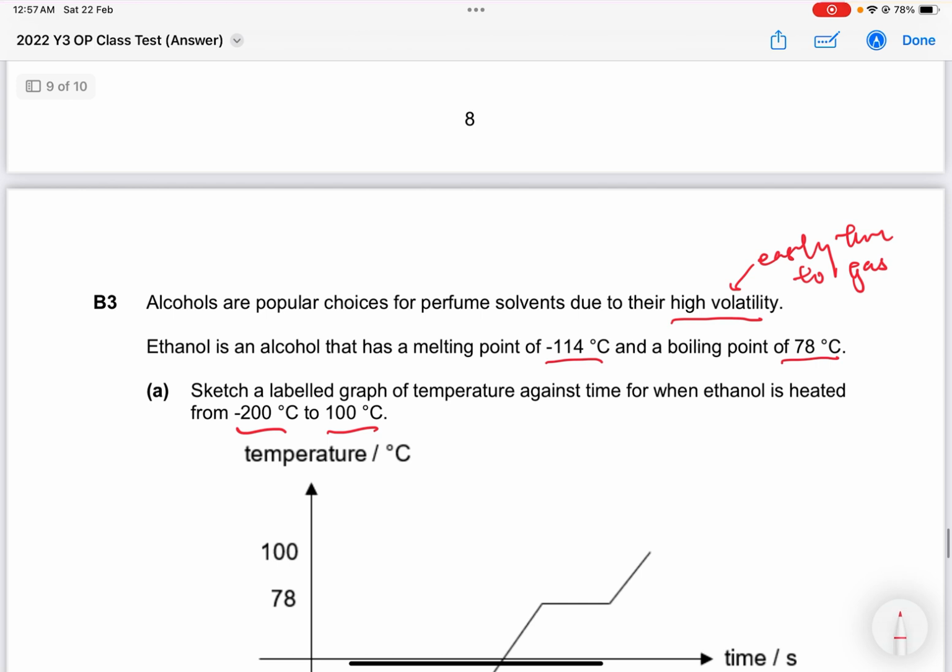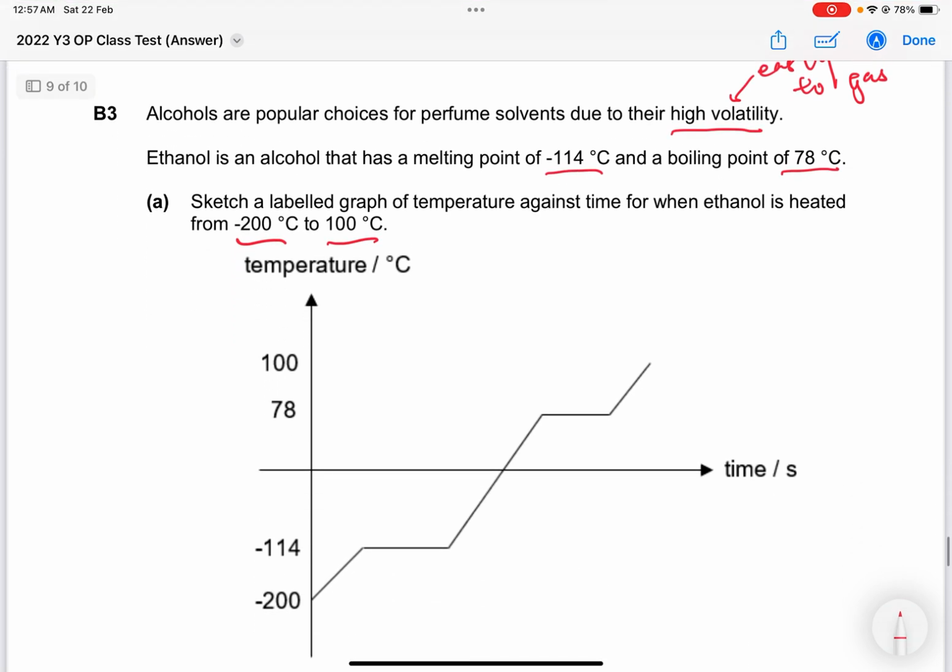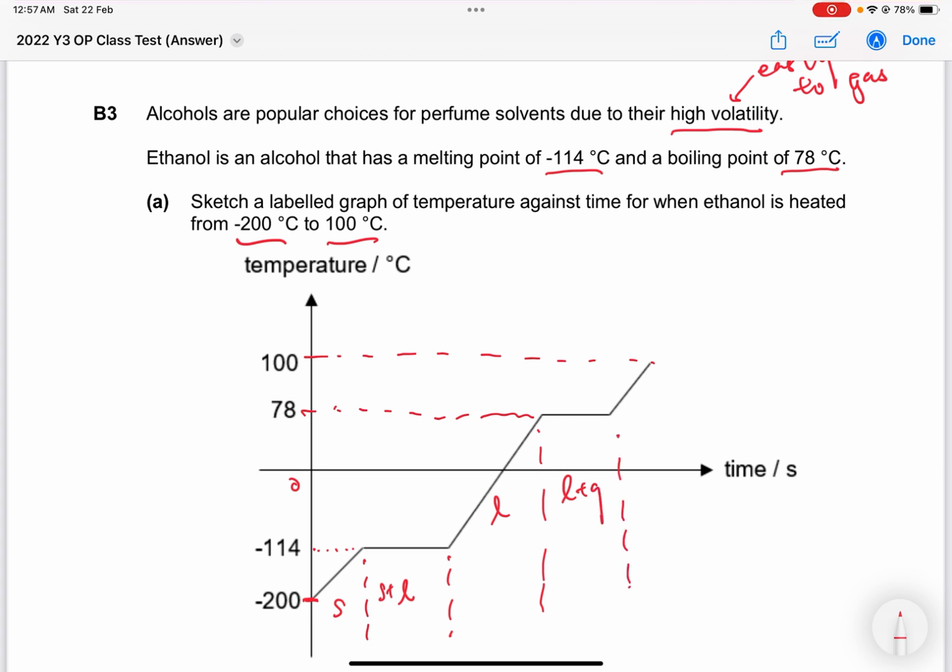So you realize that when it starts at negative 200, it should be a solid. At negative 114, it will be melting. So I'll have solid and liquid state here. Then once it crosses negative 114, this becomes the liquid area. This is 0. Now it's 78. Now it's 100. So once it hits 78, it will start to boil. That's where you have both the liquid and gas state at 78 degrees Celsius. Then the last part here is purely gas where it's fully boiled.